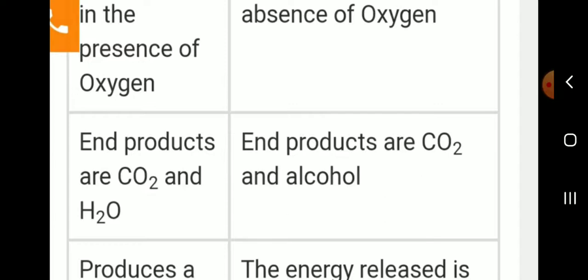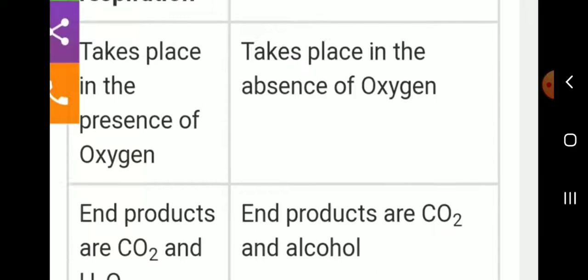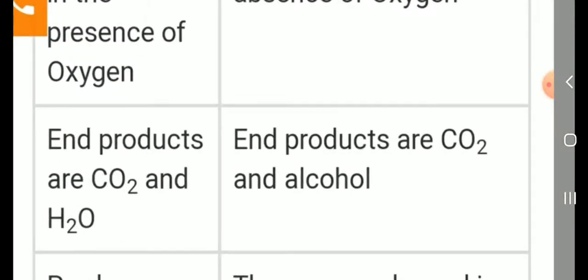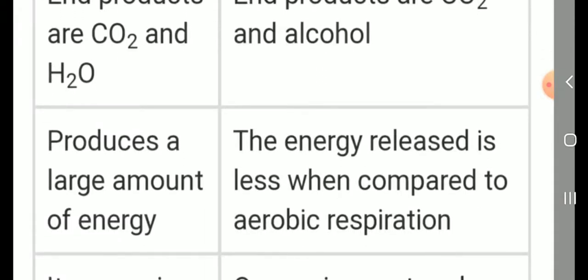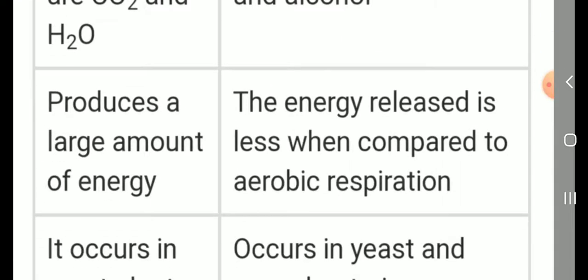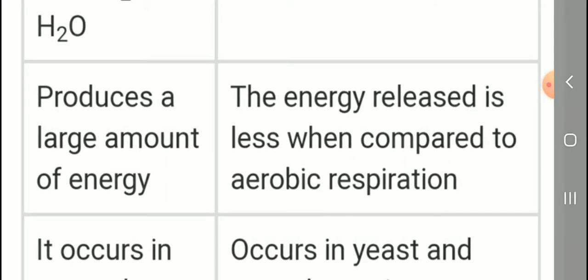In aerobic respiration, the products are CO2 and H2O. CO2 means carbon dioxide, H2O means water. Okay. Next, anaerobic respiration. The end products are carbon dioxide and alcohol. Next, which one produces a large amount of energy? Aerobic produces a large amount of energy. In anaerobic respiration, the energy released is less when compared to aerobic respiration.